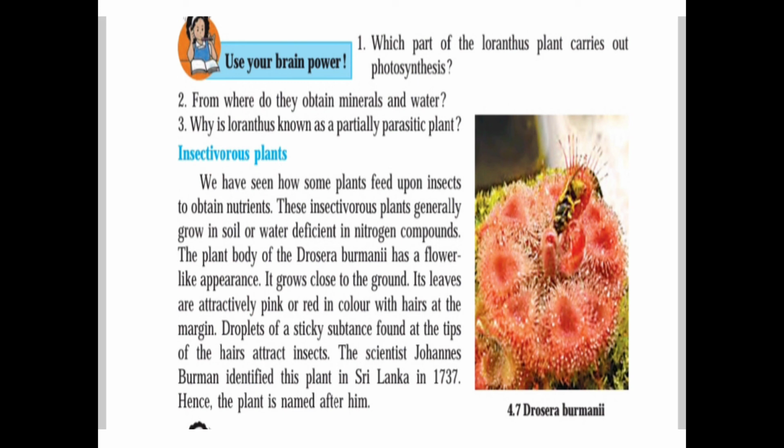You can see in the picture, a very attractive plant is there, and it is an insectivorous plant. Means when insects are attracted towards this flower, they get trapped, and the plant takes the nitrogen from them. Means this is the insectivorous plant.